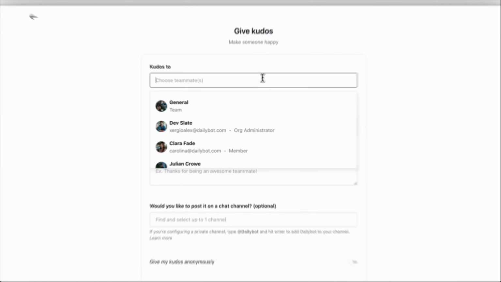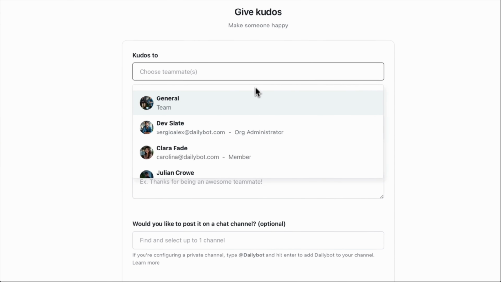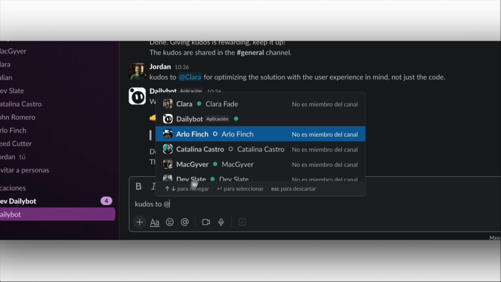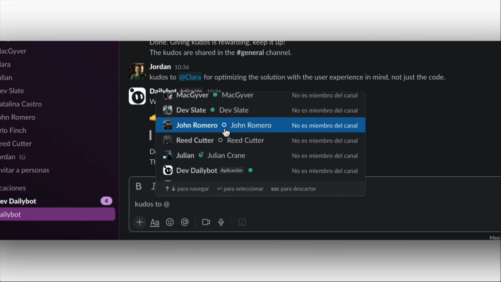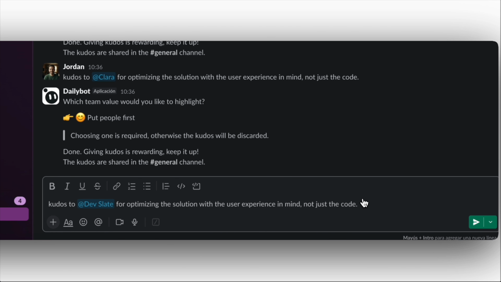You can do it from the website or from the chat where you work, so you don't have to leave your environment. From the chat, you can do this either from the bot or from any channel/chat. In this case, from the chat, you just need to do the following. Kudos to @user you want to send kudos to, write the reason for the kudos and send it.